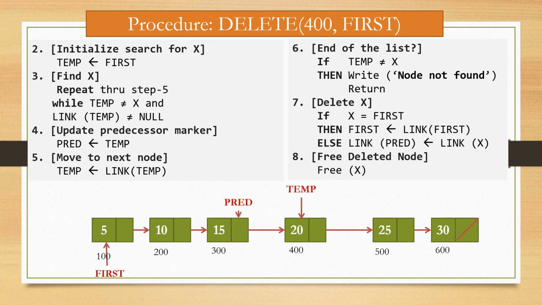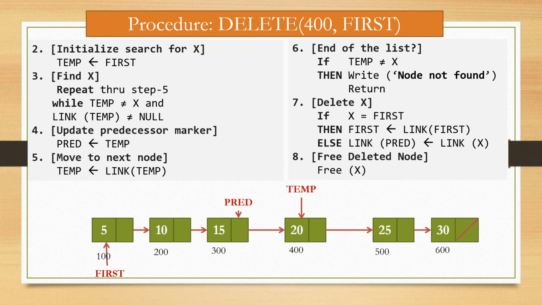Now again we have to check temp is not equal to x, but here temp is equal to x, that is value 20. This condition is false because temp is equal to 20. So we exit from this loop and go to step number 6.